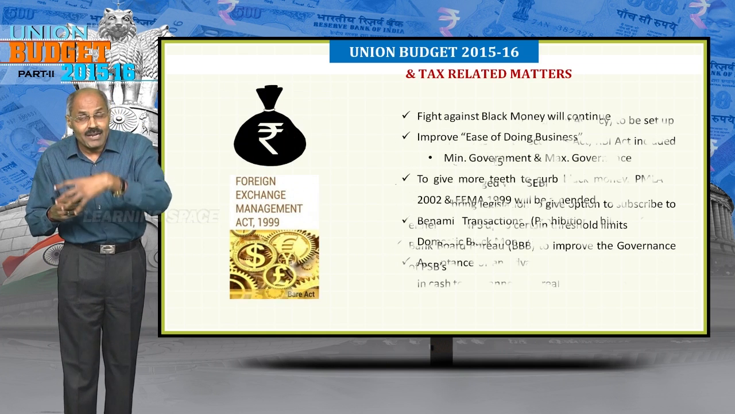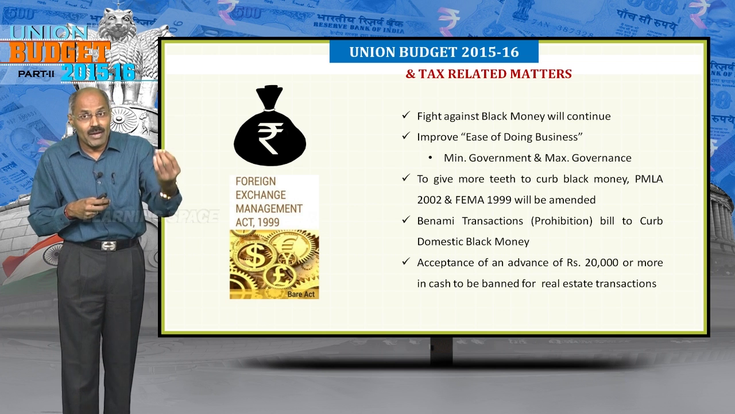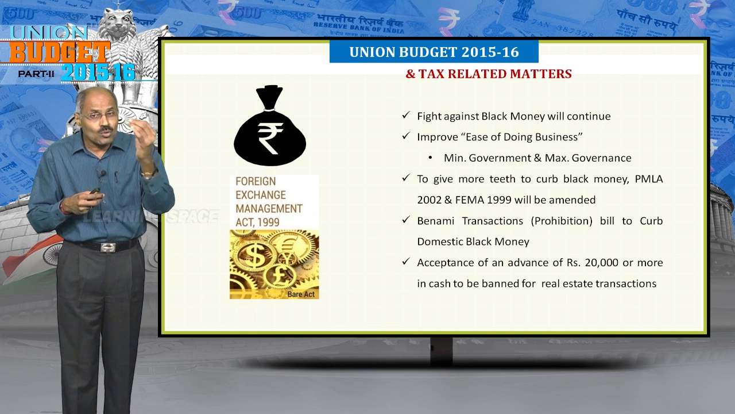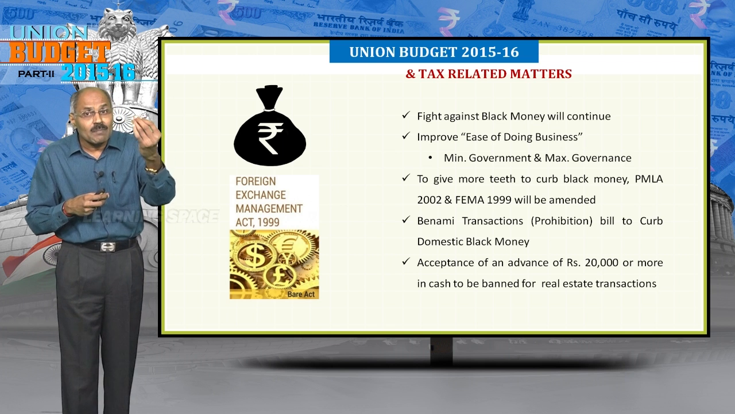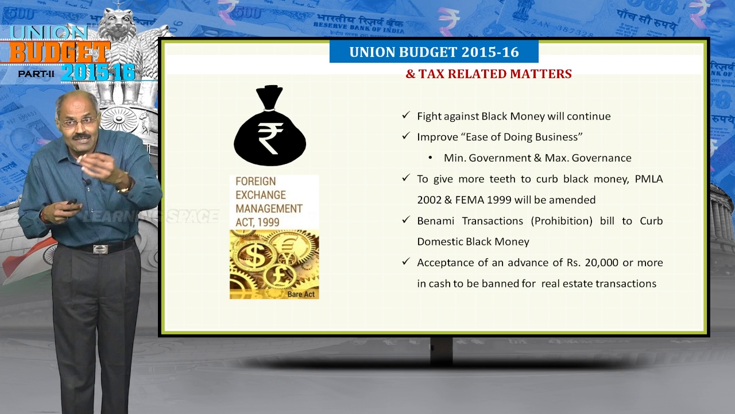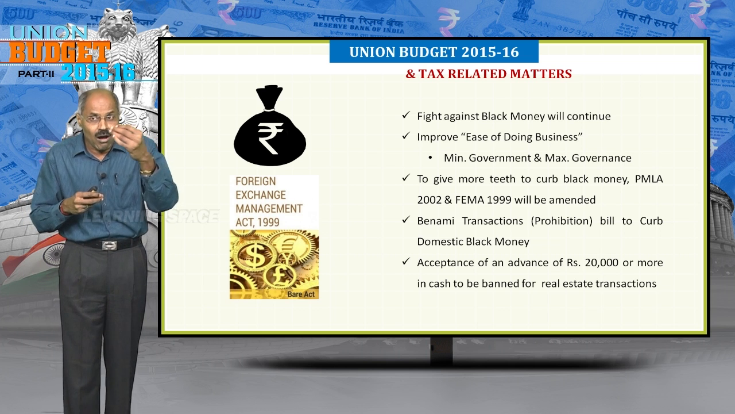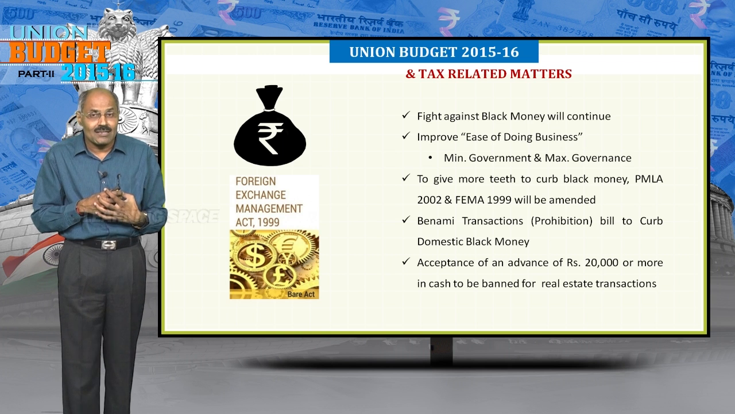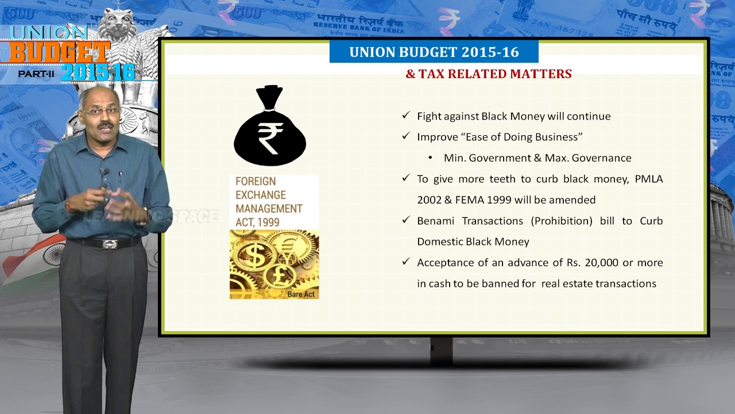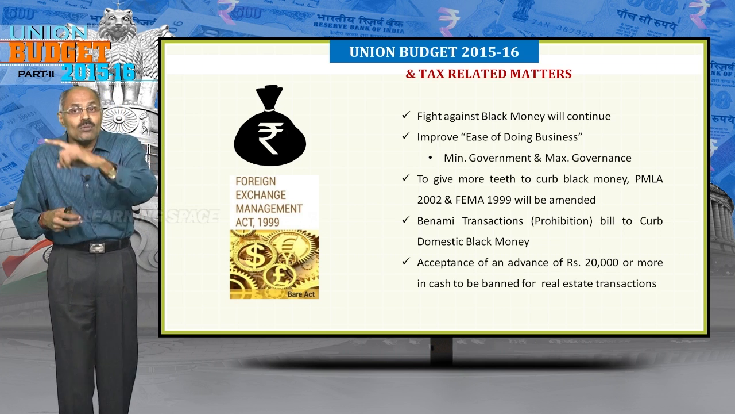And when it comes to tax matters, government wants to fight black money. They want to bring the Benami Transactions Prohibition Act. Then 2 important aspects, please remember: acceptance of an advance of rupees 20,000 or more in real estate transactions by cash is going to be prohibited, and it will be by checks only. That means if you are paying more than 20,000 for real estate transactions, it should be paid through check only.